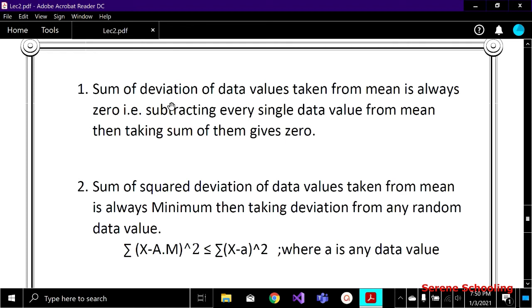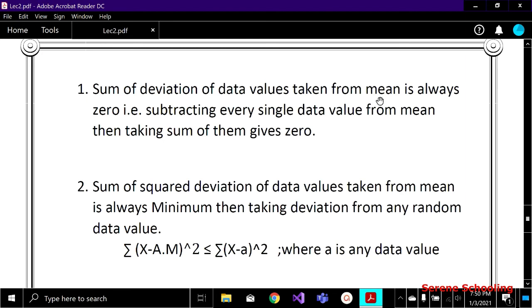In this case, ignore the sum for a while. Deviation of data values taken from the mean means that, taking deviation as subtraction for a while, we have to subtract all the data values from the mean.